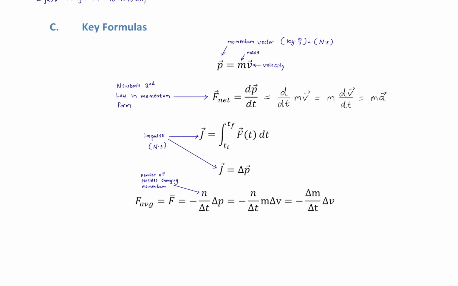Maybe it's water hitting a water wheel and exerting a force on that water wheel, thus turning the wheel. All right, maybe it's wind blowing against the side of a building and actually pushing on that building. Whatever it may be, we think of n as the number of particles.